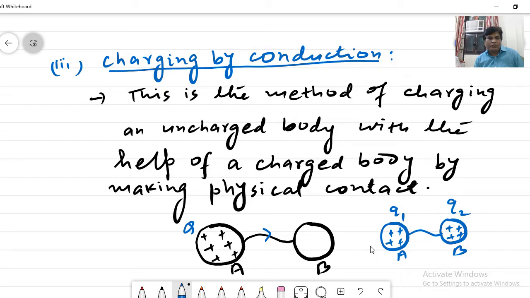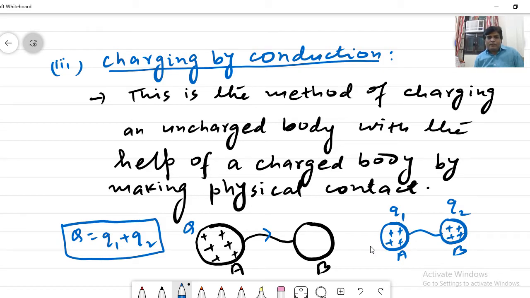So this Q must be equal to the sum of Q1 and Q2, right? It is not necessary that Q1 and Q2 are equal. It may be equal when the dimensions of the two bodies A and B are the same and they are made up of the same material, right?